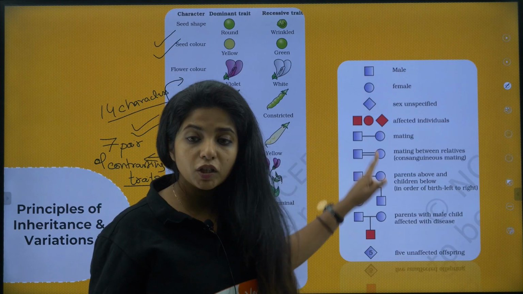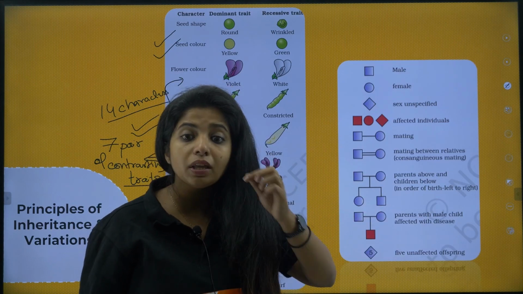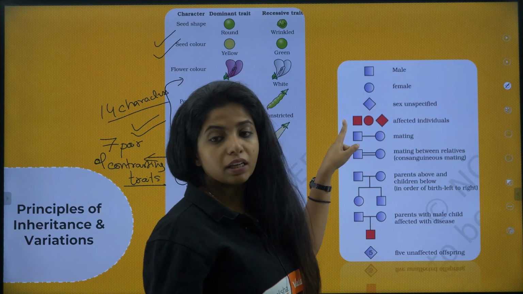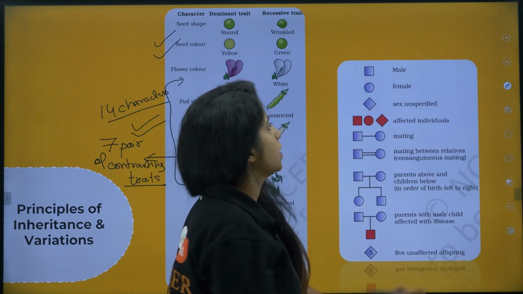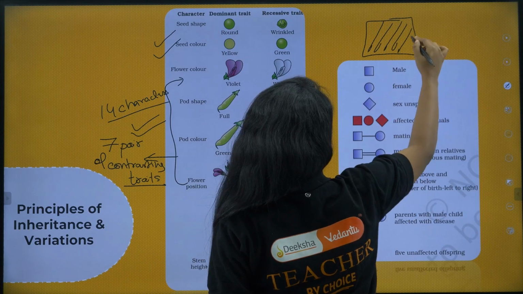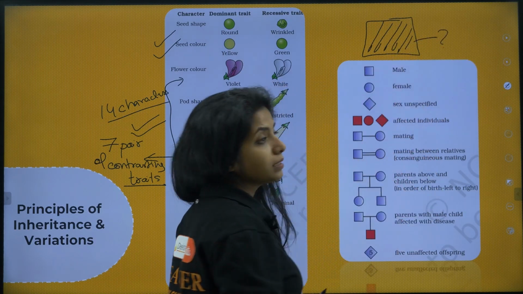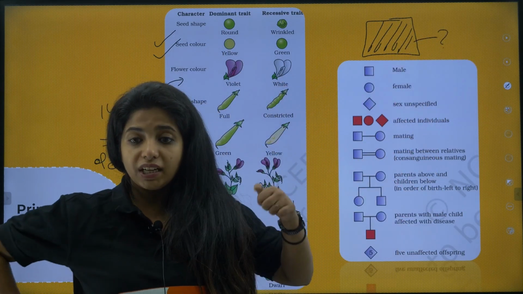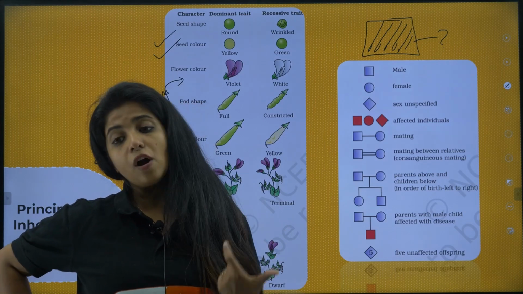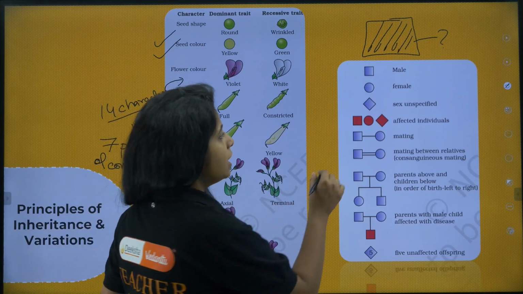Now over here, this picture again can be given in the MCQ. They can ask you, what does this particular thing represent? They have given you a box, they colored it, and they are asking you, what does this represent? Is it affected male? Is it affected female? Is it non-affected male? Is it non-affected female? You should be knowing it.